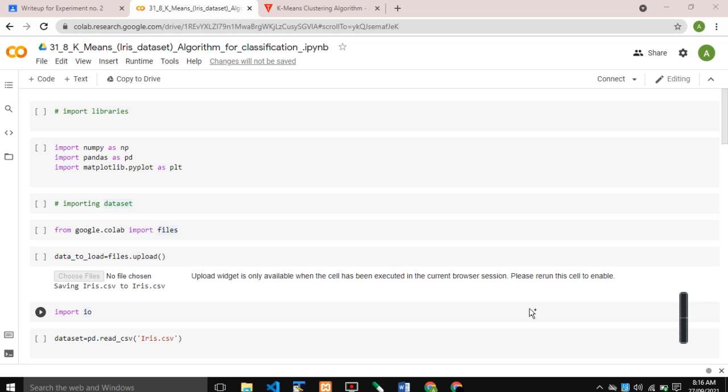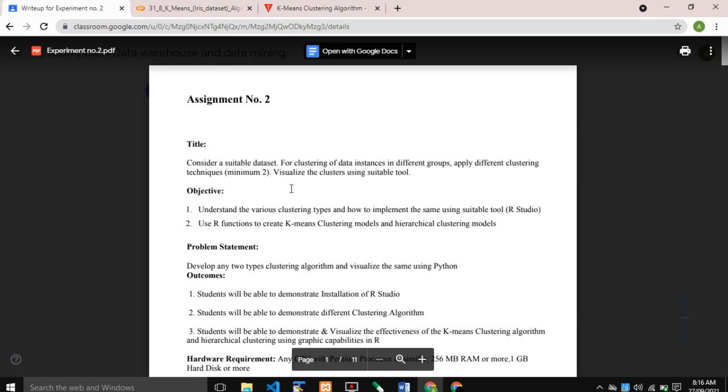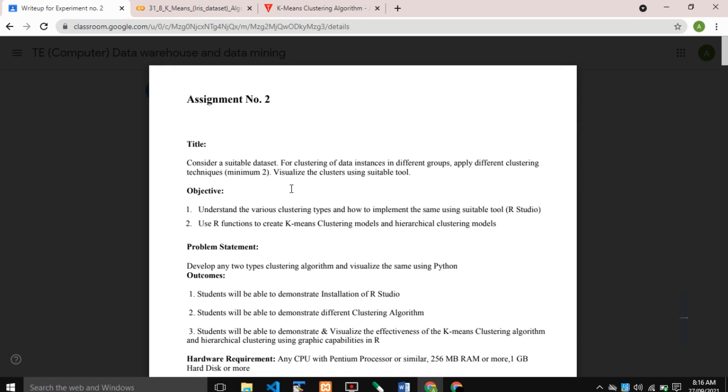Today we have learned about the K-means clustering algorithm. First of all, you should understand what is meant by a clustering algorithm. K-means clustering is an unsupervised learning algorithm that is used to solve clustering problems in machine learning and data science. It groups the unlabeled dataset into different clusters. A dataset is a collection of data in tabular form.